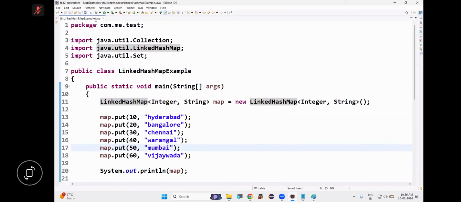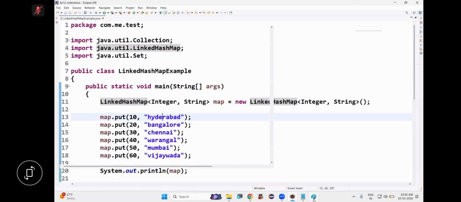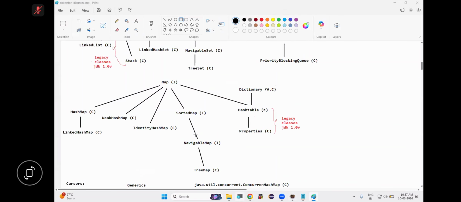So with this, what have we completed? HashMap, LinkedHashMap. Everyone following or not? The put method takes key and value. Key is an object, value is an object. Using key and value, the put method creates one entry, which is an object, and puts this entry in the map. Here the map is LinkedHashMap. In the previous case, HashMap. Are you following? The next implementation class, which one?